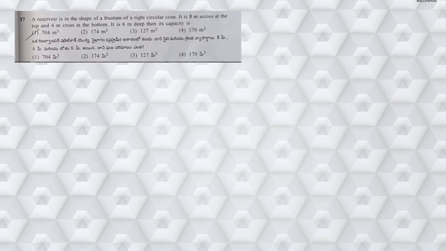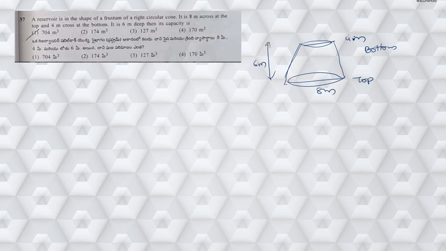Next, moving on to question number 37. A reservoir is in the shape of a frustum of a right circular cone. Frustum of a cone means it will look like this, right? Now what he has given is that it is 8 meters across. If you turn it upside down, it is 8 meters across, and here it is 4 meters across. This is top and this is bottom. Next, this height or this depth is 6 meters.